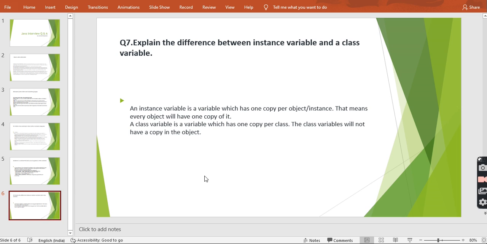In the next session I will cover the basic pillars of the OOPS concept and other important Java things. And later on we will continue our Java interview preparation. So we'll go to the upcoming slides.